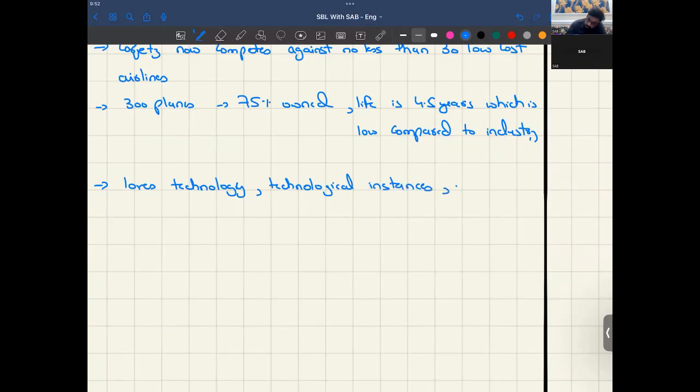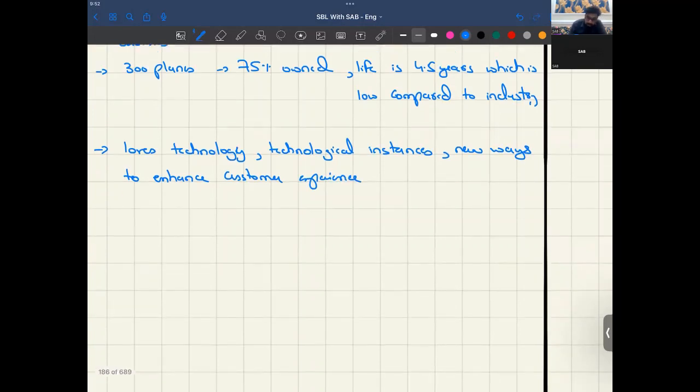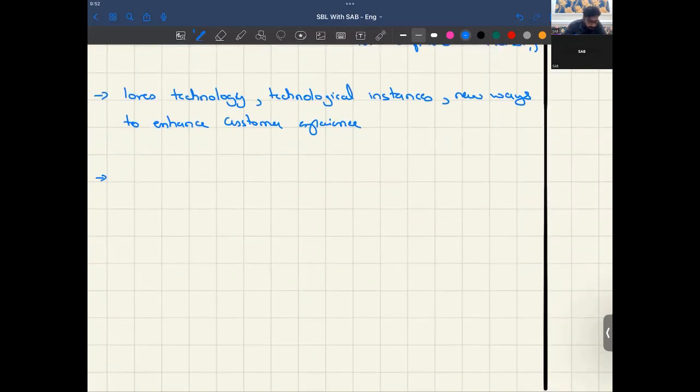So they're looking for new ways to enhance customer experience. Customer satisfaction might have increased due to their app informing them of delays. So the experience could lead to lower cost.